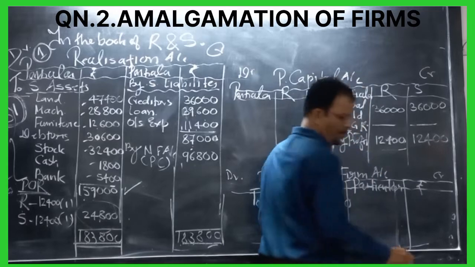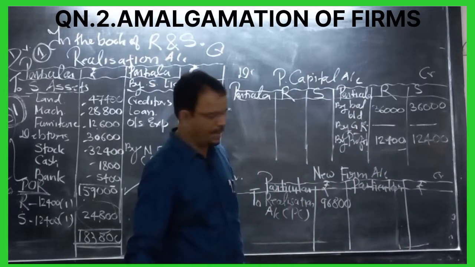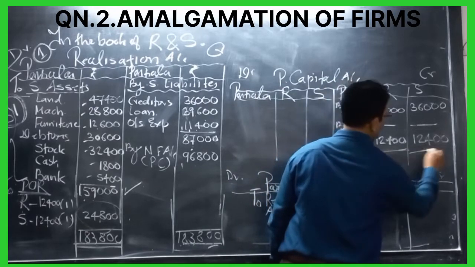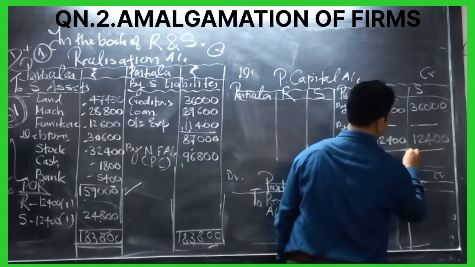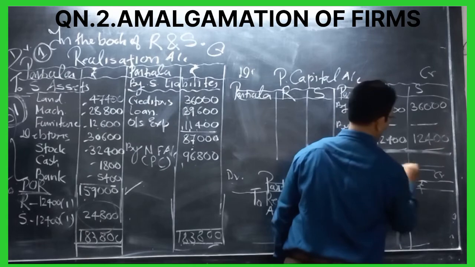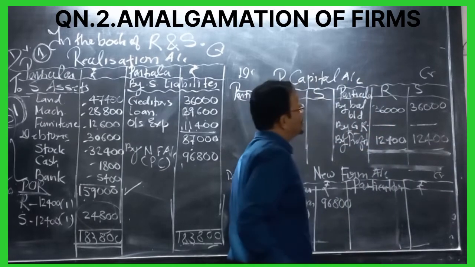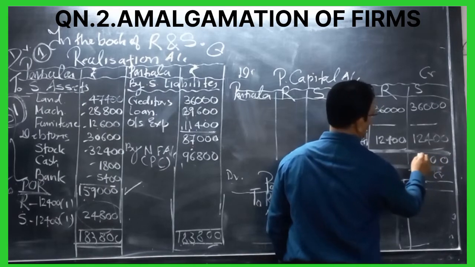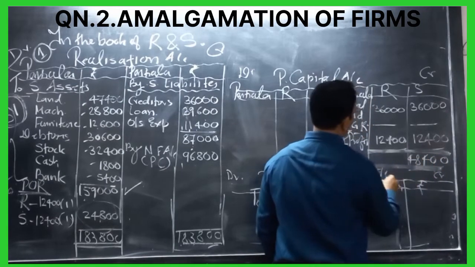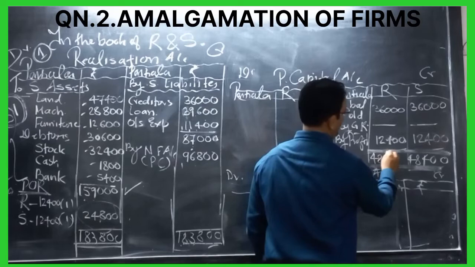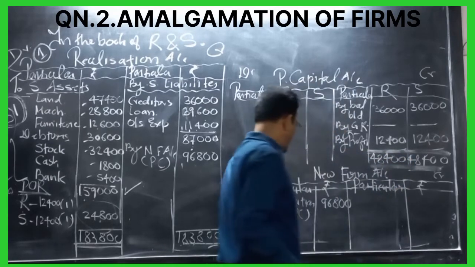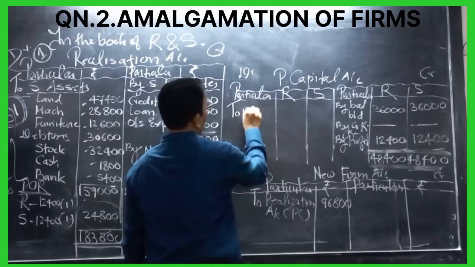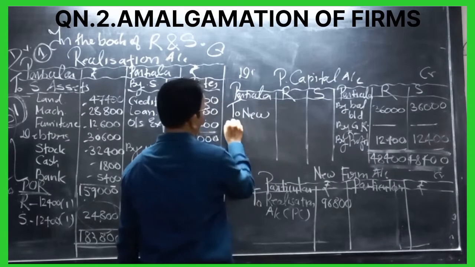Now we will close the partners capital account. Which account? Partners capital account. We take the total here. So very simple: 0, 0, 4, 8 and 4. So again 48,400. So here we will write to new firm account.